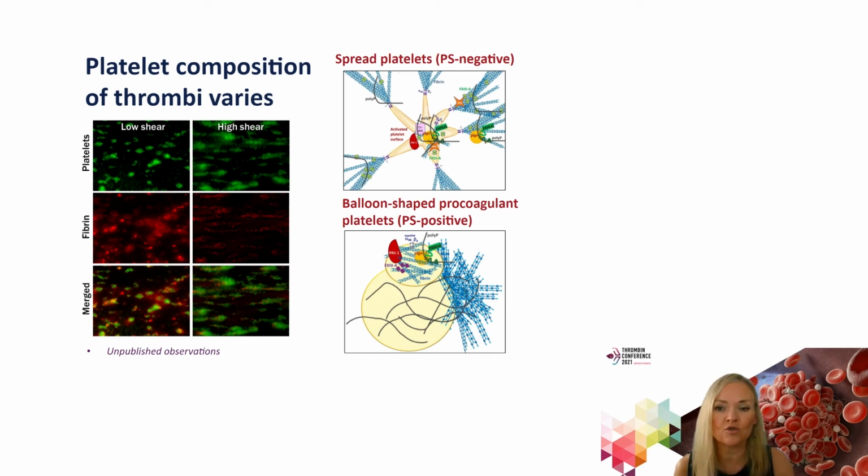I've also shown you throughout the talk that not all platelets are the same. Some are PS negative, others are phosphatidylserine positive and have a very defined cap structure. So all these are different variables, and this is still an open body of work.